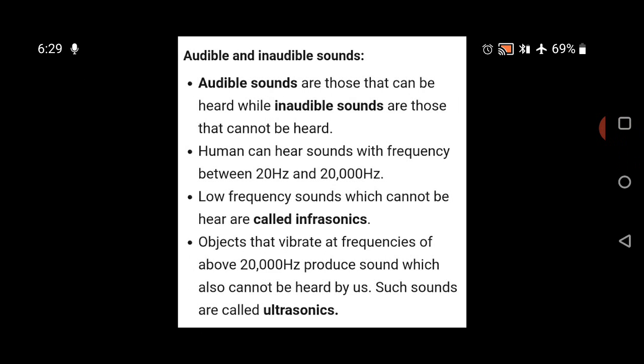Now we have two types of sound. One is audible sound, another is inaudible sound. The first one we will discuss is the audible sound. Audible sounds are those that can be heard, while inaudible sounds are those that cannot be heard. Humans can hear frequencies between 20 Hz and 20,000 Hz.